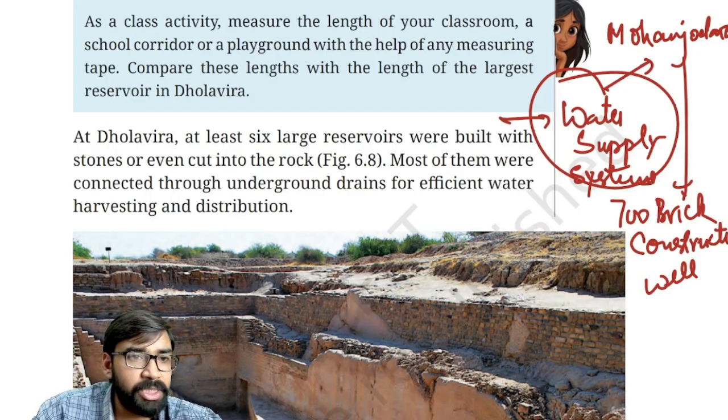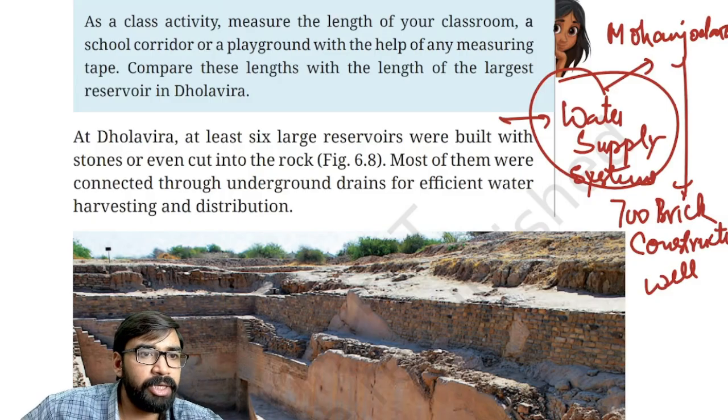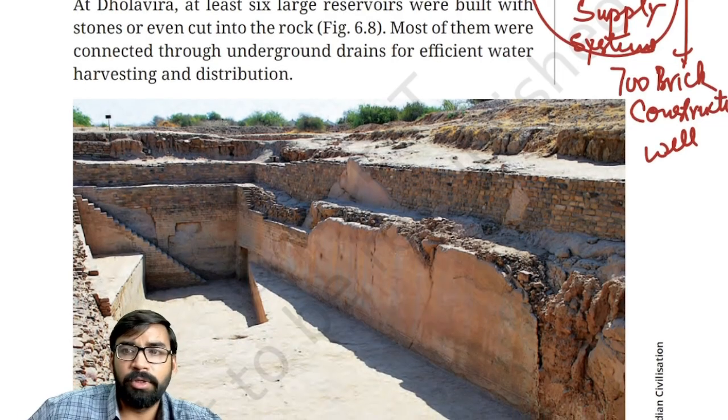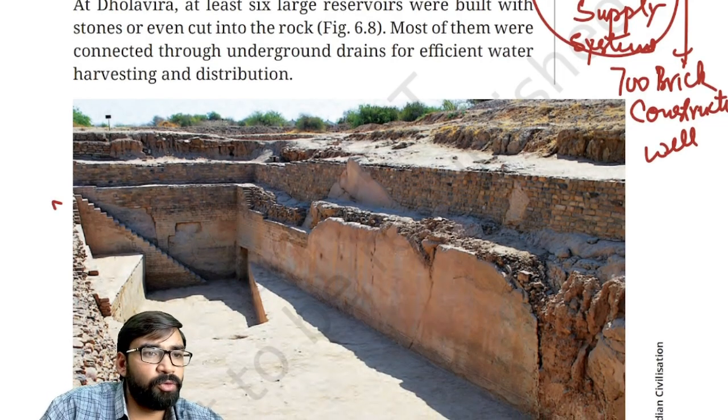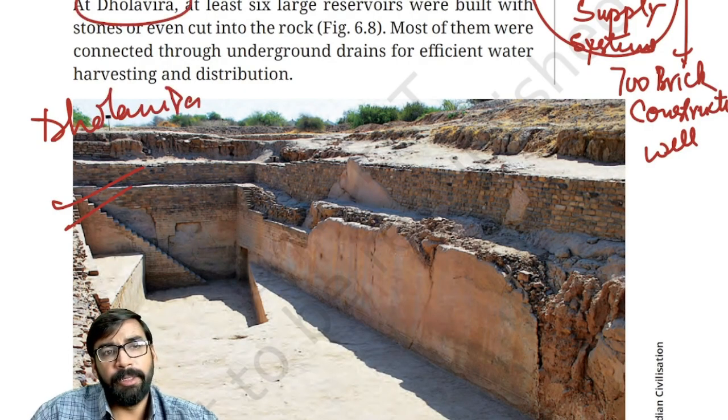Clear? Then apart from this, water reservoir, as you can see in this image. Now, it is something related to the water reservoir at Dholavira. Clear?